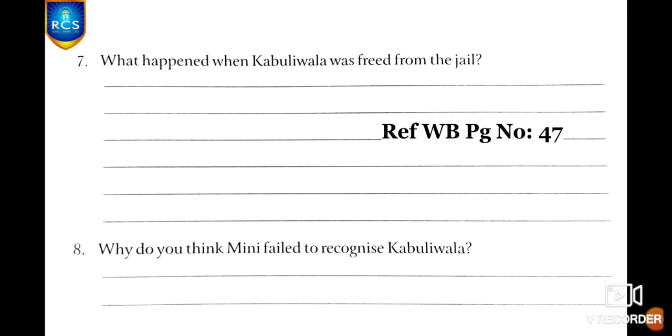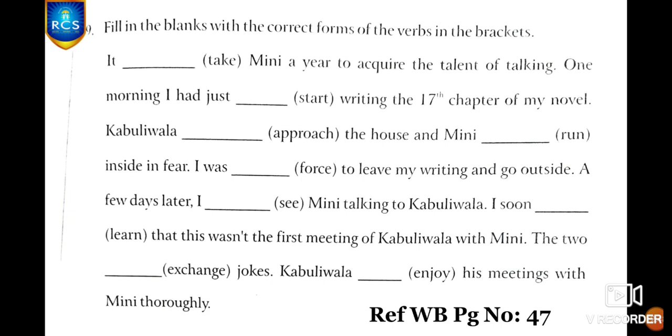And children, all of you note this too. This assignment is from your workbook, page number 47. Seventh question. What happened when Kabuliwala was freed from the jail? After Kabuliwala got freed from the jail, what happened? And eighth question. Why do you think Minnie failed to recognize Kabuliwala? For this you have to think and answer. And ninth question. Fill in the blanks with correct forms of the verbs in the brackets. That is regular and irregular verbs.